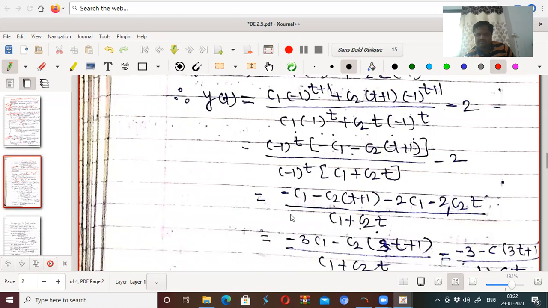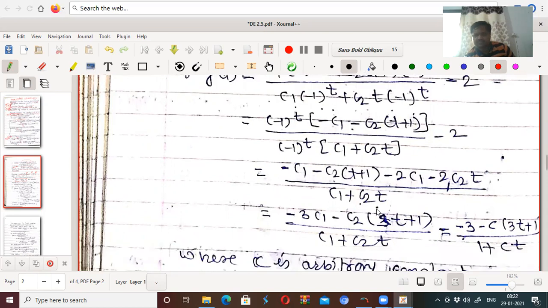(Minus 1)^t cancels. We get minus c1 minus c2 into (t+1) minus 2c1 minus 2c2 t, right? Divided by c1 plus c2 t. That can be written as, now collect the terms: minus c1 minus 2c1, that is minus 3c1, minus (t+1) c2 and minus 2t c2. Therefore that becomes minus c2, take common, we get (t+1) plus 2t, that is 3t plus 1, divided by c1 plus c2 t.